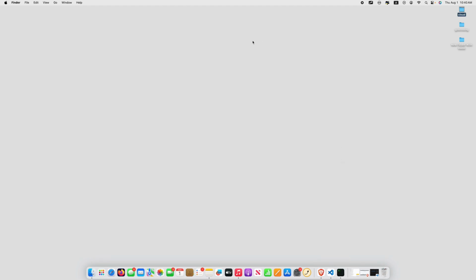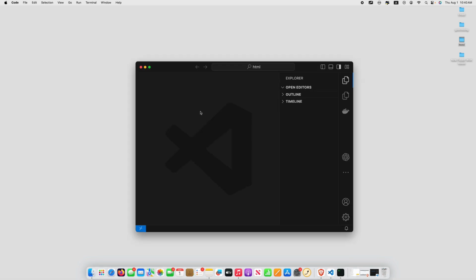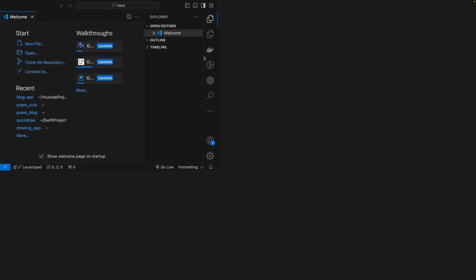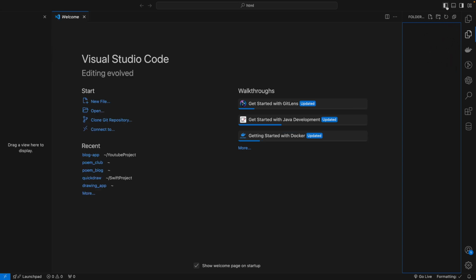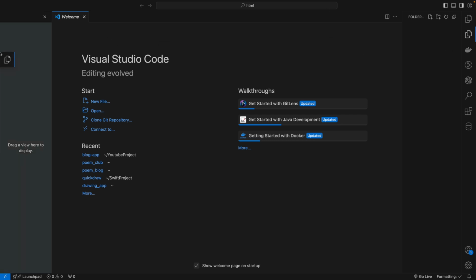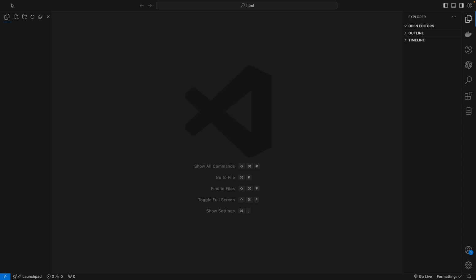For now, I would like to create a new folder on the desktop, and I will call it HTML. In that folder, I will drag that folder into VS Code. By doing that, your folder is there. In your case, you may have the window on that side, so yeah, we can drag, no problem. And so there will be a folder here.